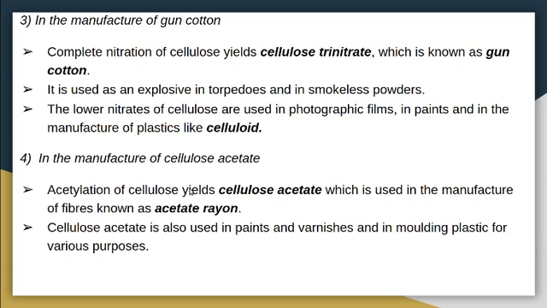Then in the manufacture of cellulose acetate, acetylation of cellulose yields cellulose acetate, which is used in the manufacture of fibers known as acetate rayon. Cellulose acetate is also used in paints and varnishes and in molding plastic for various purposes. So these are the different applications of cellulose.